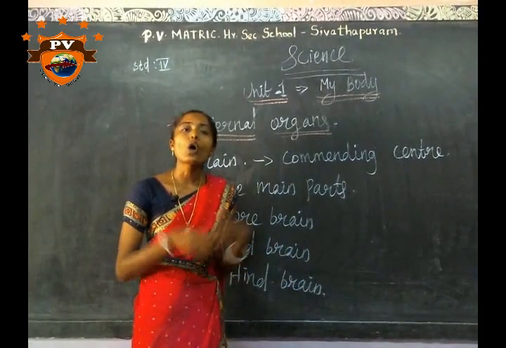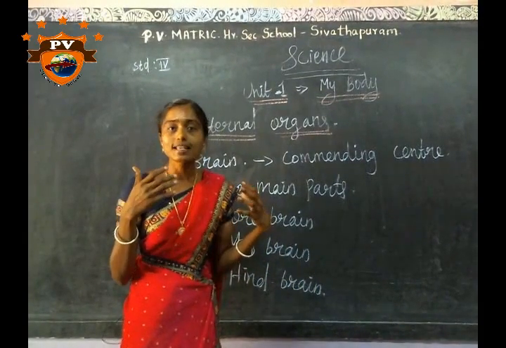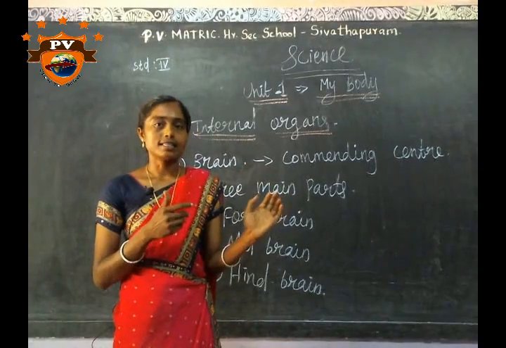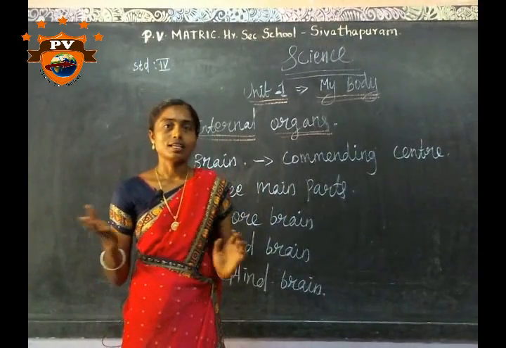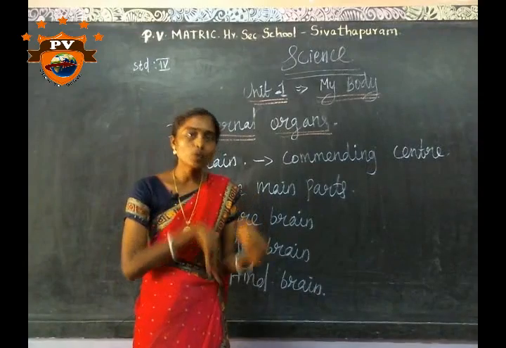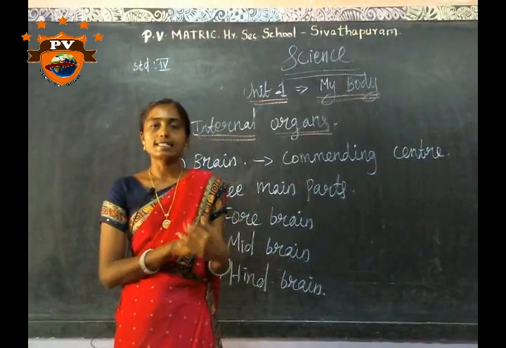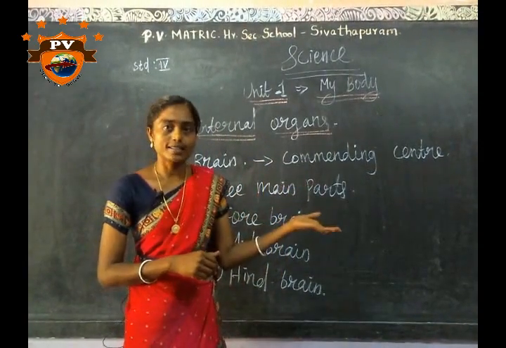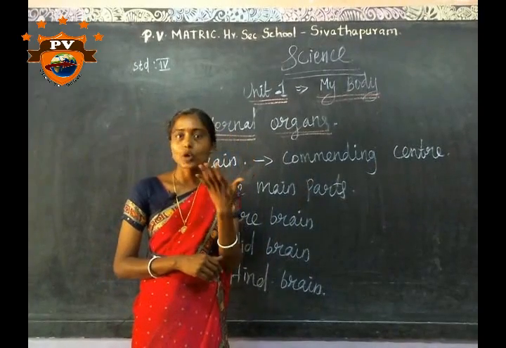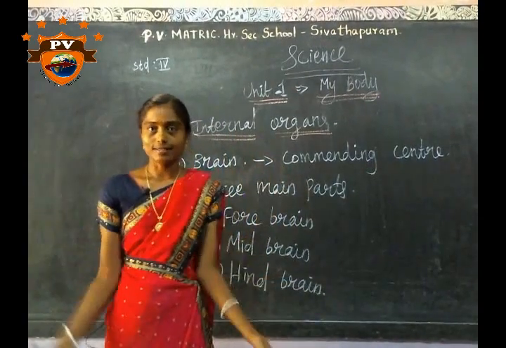The organs we can see are called external organs. The organs present inside of the body, which we cannot see, are called internal organs. Examples of external organs: eyes, ears, nose, mouth, hands, legs.